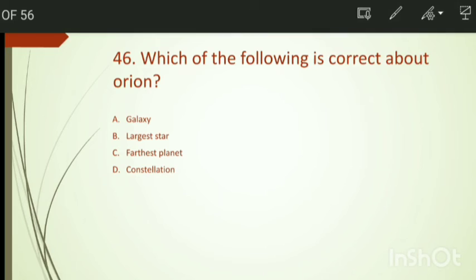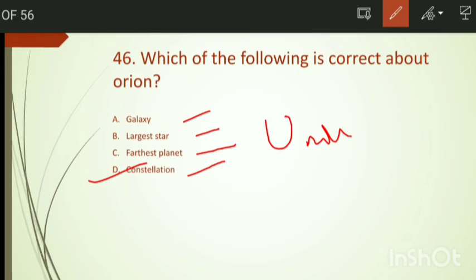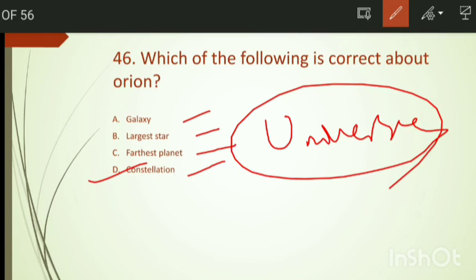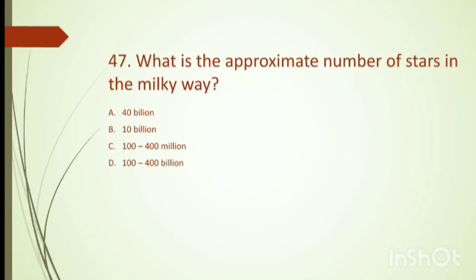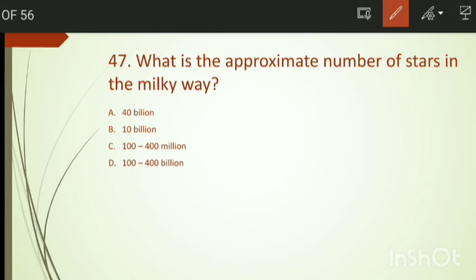Which of the following is correct about Orion? Options are galaxy, largest star, farthest planet, and constellation. We have the right answer option number B, constellation. It is also the universe question, and I skipped that, so I add that in this video.